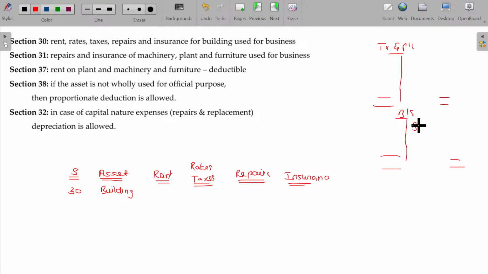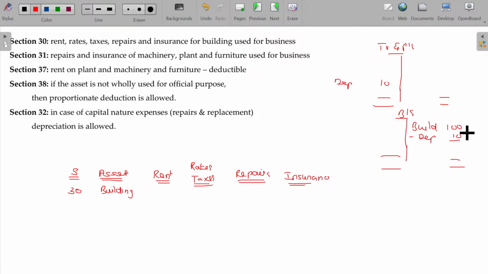What will you have? You have building, say 100,000 rupees. What are the expenses we have? If you have the building, you can claim the depreciation, probably around 10 rupees. Can be debited here, depreciation.